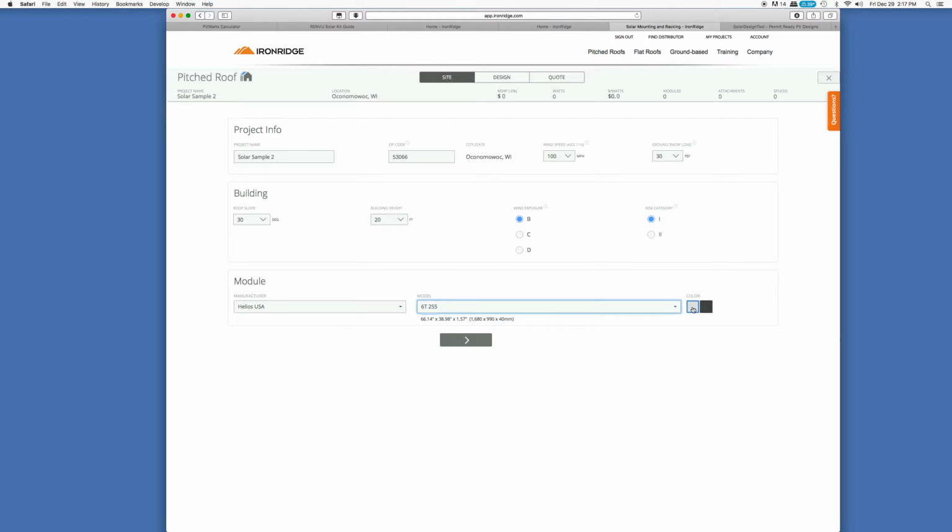I do not think that the silver looks bad at all, and it's more common and it's better in the long run for the solar panels. But some people do like the black, just kind of thinking that it blends in a little bit more. So that's sort of a personal aesthetic choice, but from a technical or a practical point of view, the silver is definitely better. And my solar panels have silver frames, so I'm going to choose silver hardware to go with it. So now we'll just hit our big next arrow, and it'll take us from the site into the design.